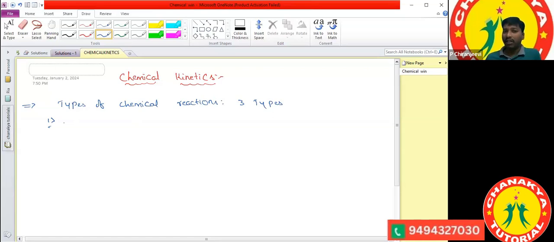What are the 3 types of chemical reactions? One is very fast reactions.